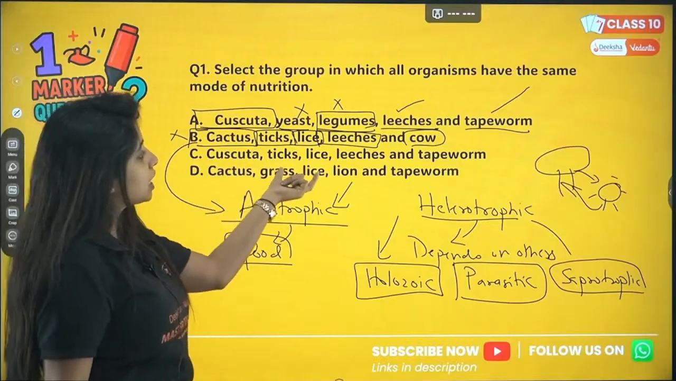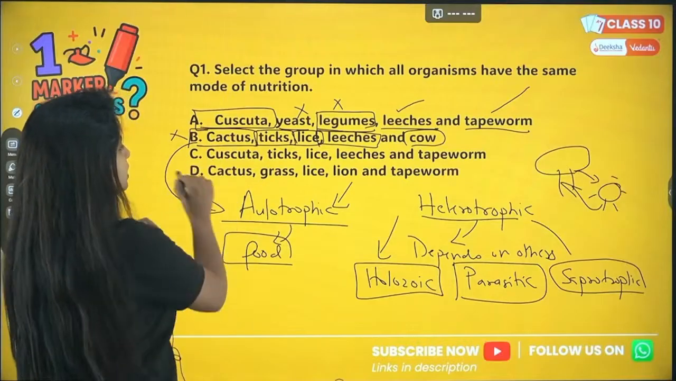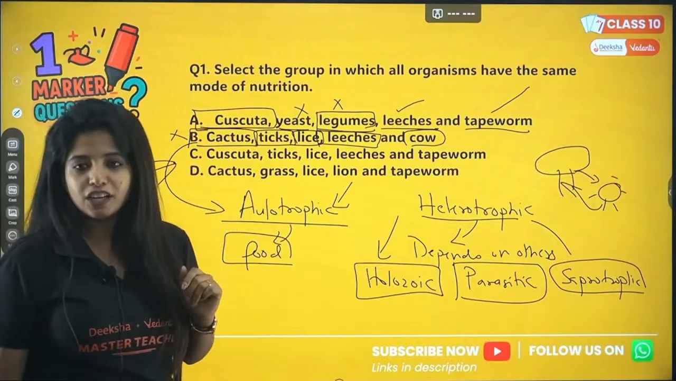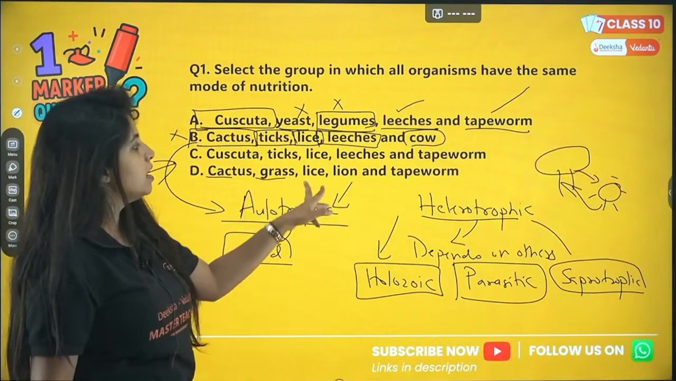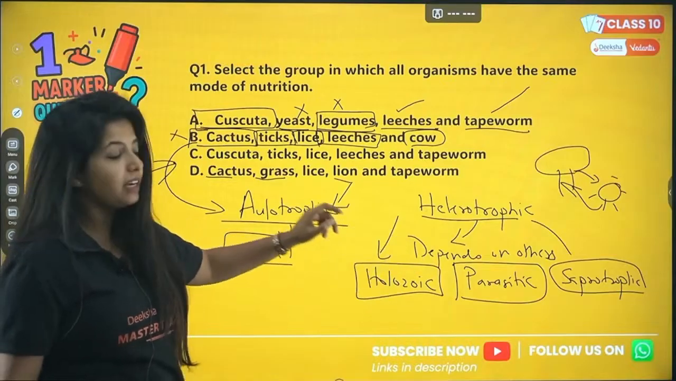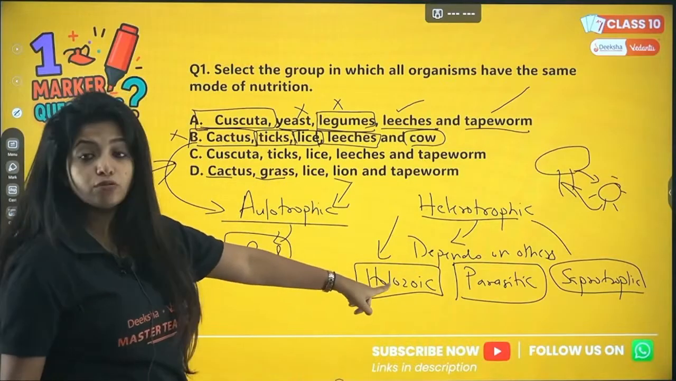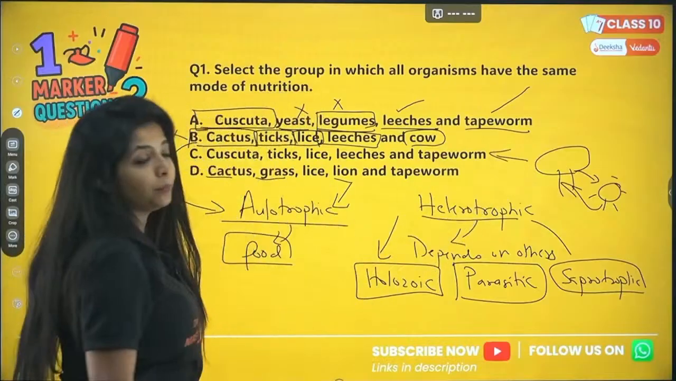Now Cuscuta, ticks, lice, leeches and tapeworm, all of them, my dear children, are parasitic in nature. Cactus over here, again, is a plant. This is also a plant. So basically, lion, it's a heterotroph, right? And that too, it shows the holozoic mode of nutrition. So basically, your answer would be this.